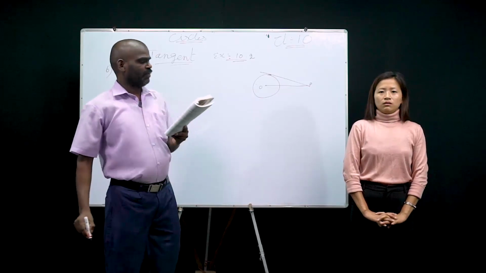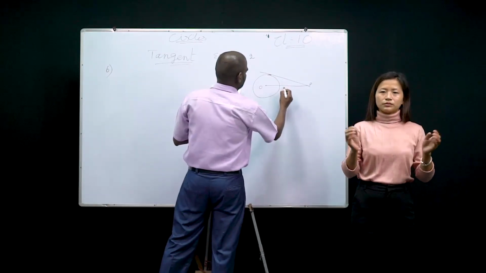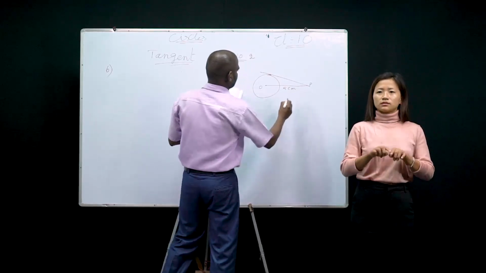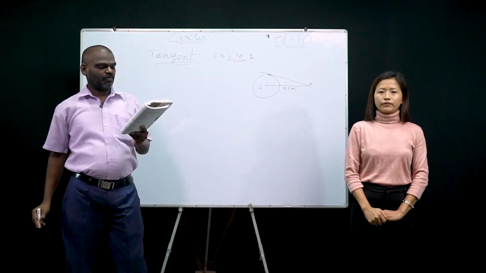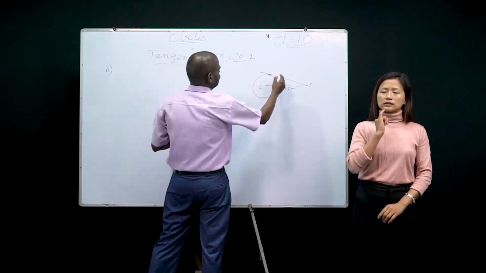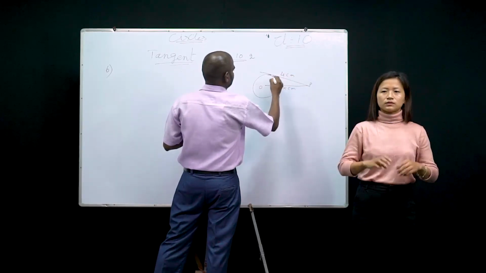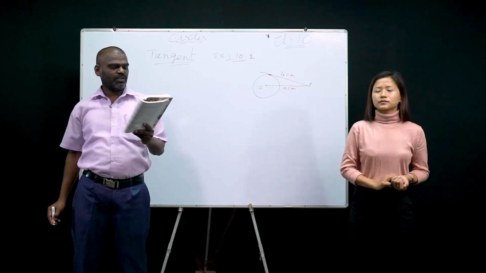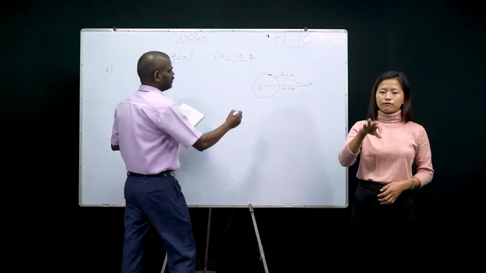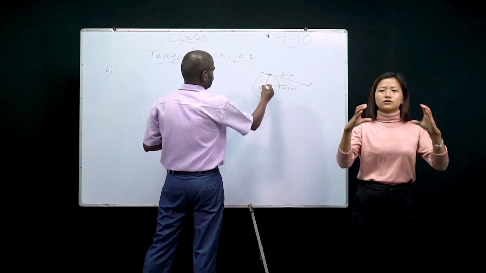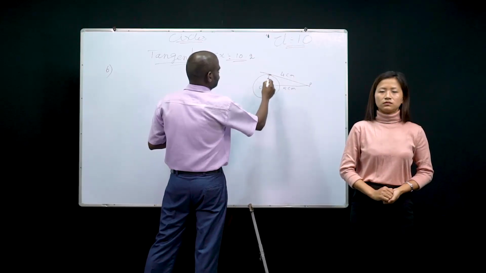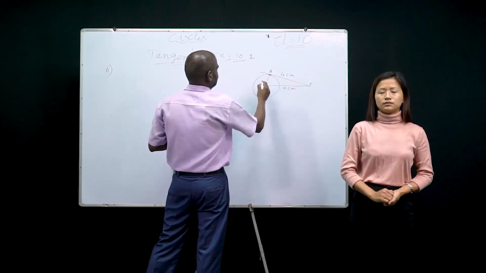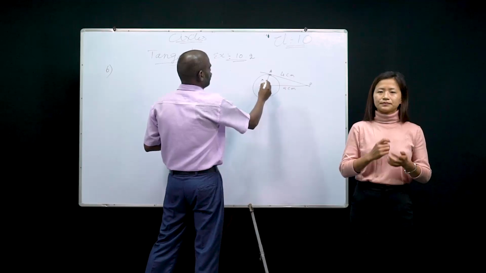This is 5 centimeter. This is 4 centimeter. What is the question? Find the radius of the circle. This is the radius, we do not know.